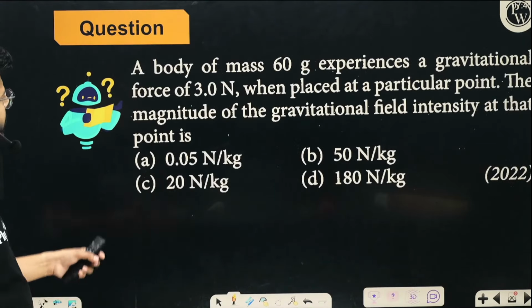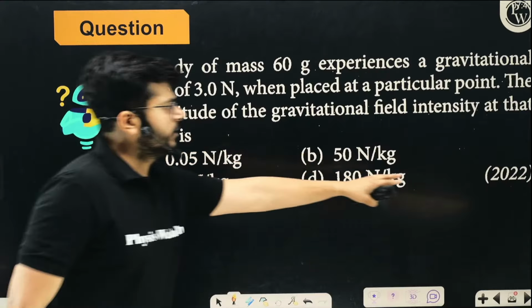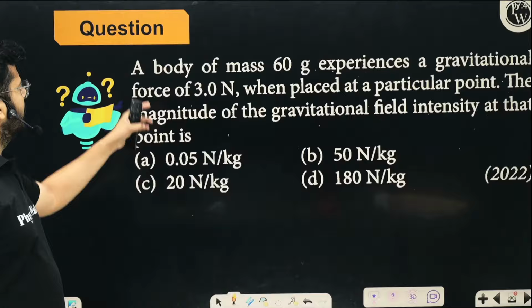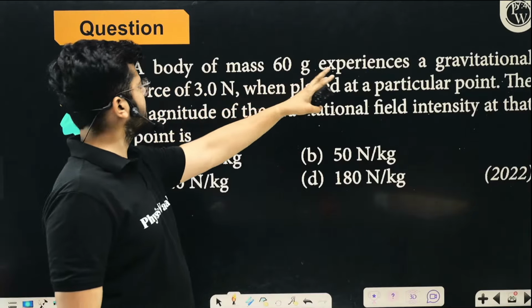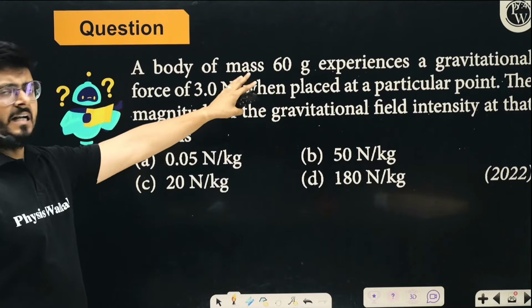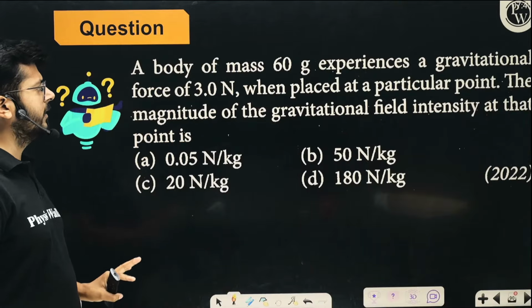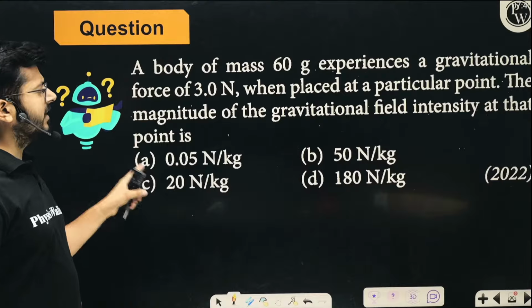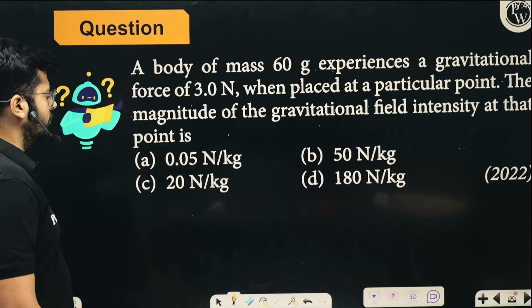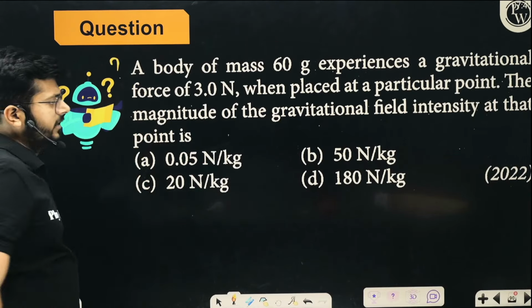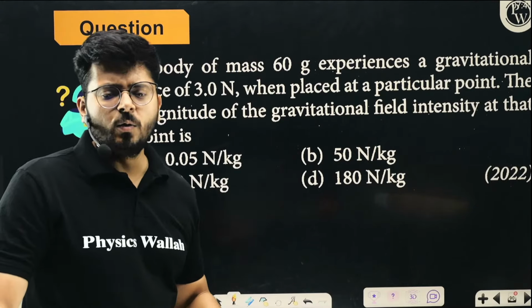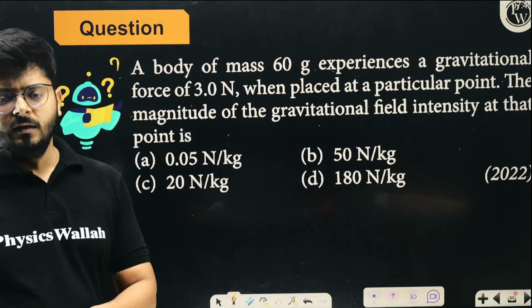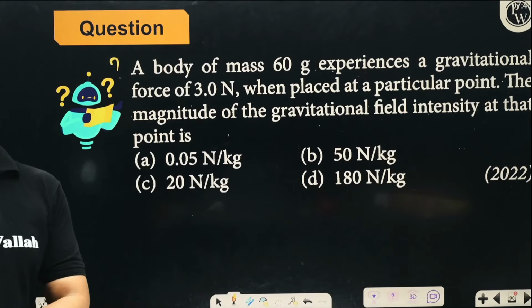Look at this particular question. In year 2022 is when it was asked, right? Again, it's a very frequently asked format. A body of mass 60 gram experiences a gravitational force of 3 Newton. 60 gram is the mass, it is experiencing a gravitational force of 3 Newton. So when placed at a particular point, the magnitude of gravitational field intensity at that point is going to be. So try to answer it, right? Think about it. The question is framed in a way that it sounds very difficult, but it is not, right?